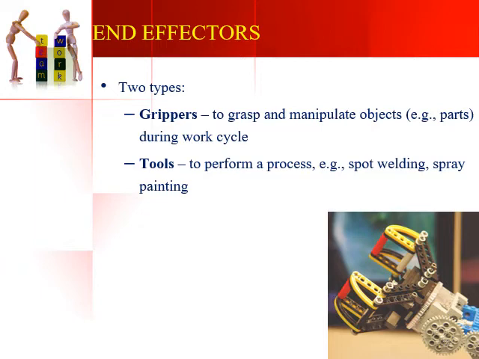Without the end effector, a robot is completely useless and incomplete. It cannot do the required task, because the actual task happens based on the kind of end effector that is fixed to the robot, and not based on the manipulator or the body of the robot. So what defines a robot is exactly the end effector being used. If we are using a gripper, it is used to grasp or hold things. If we are using a tool, it is used to perform a specific task. So these are the two types of end effectors that are basically present.